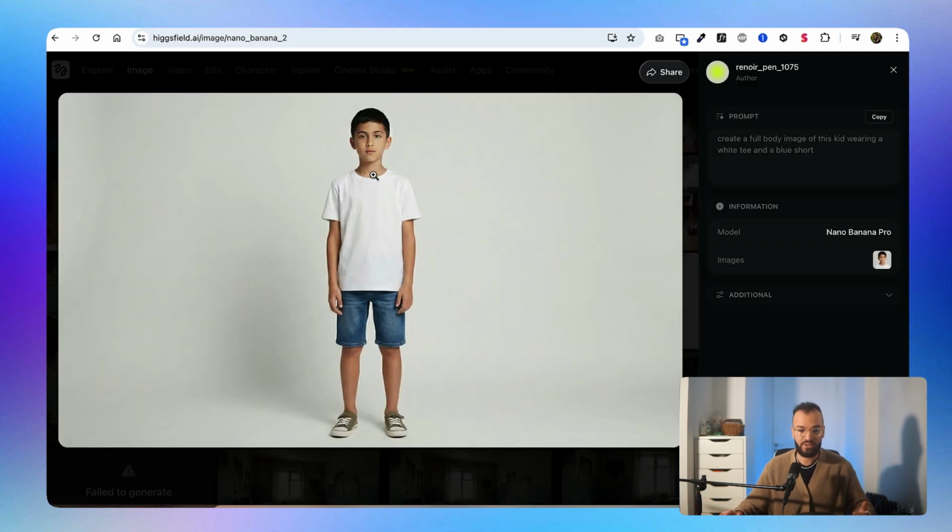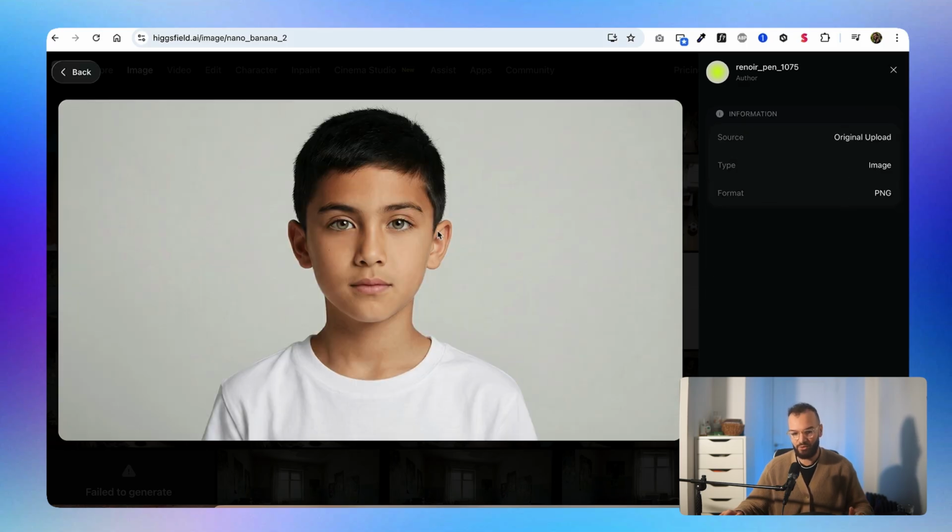Also, I created another reference image to see him with a full body shot. I just told him to create a full body image of this kid wearing a white t-shirt and blue shorts, and I gave him this first image as a reference.